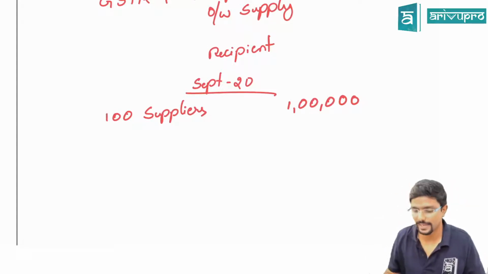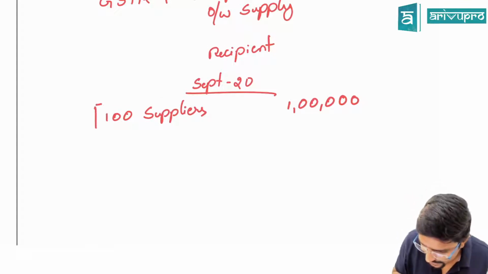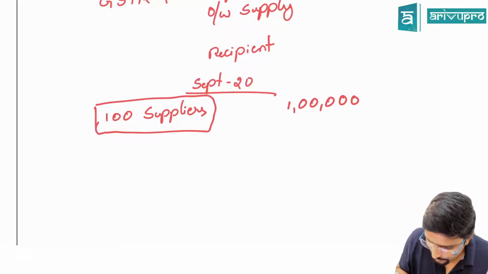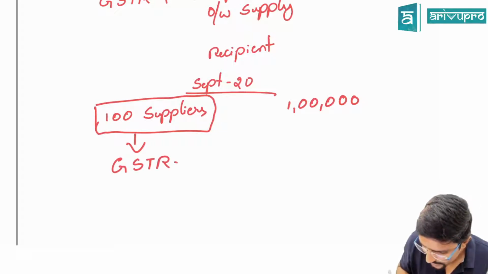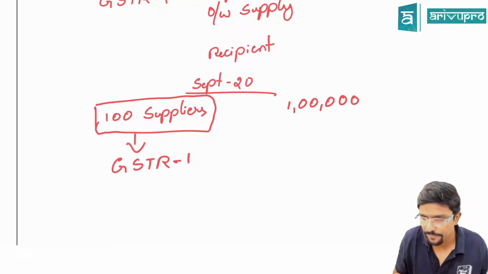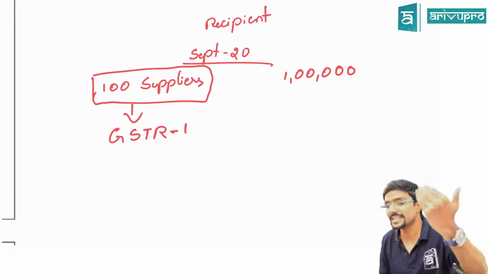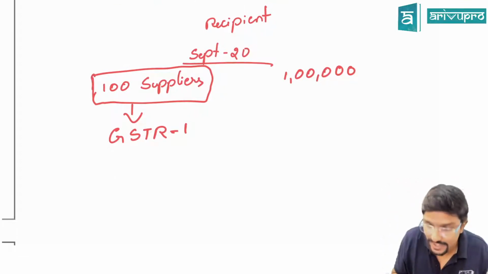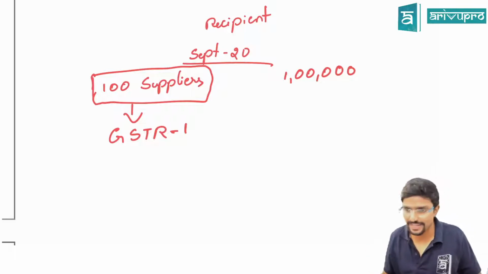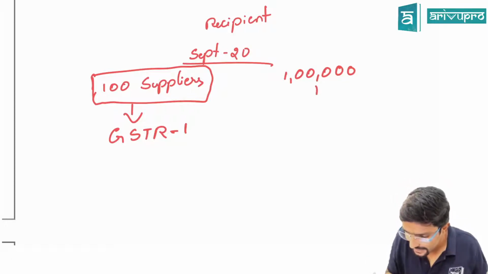But now they are telling, whoever these 100 suppliers are there, na, they should have filed GSTR 1. Okay, they should have filed GSTR 1. Okay, and when they are filing GSTR 1, they should have given the information with respect to this 100 supplies. Then only the recipient can take a credit of this.